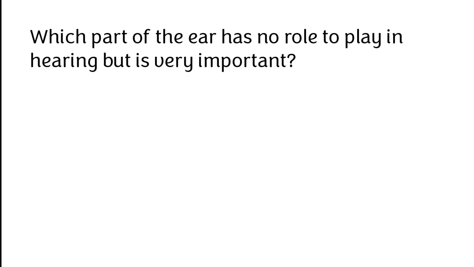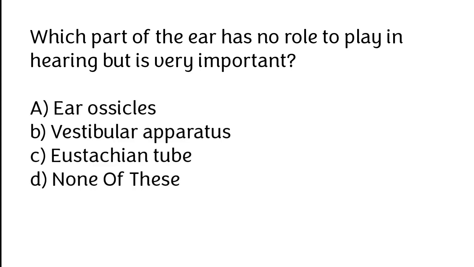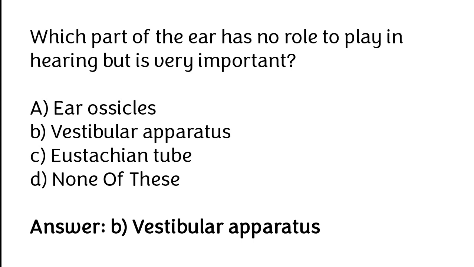Which part of the ear has no role to play in hearing but is very important? Ear ossicles, vestibular apparatus, Eustachian tube, none of these. The correct answer is option B. Vestibular apparatus part of the ear has no role to play in hearing but is very important.